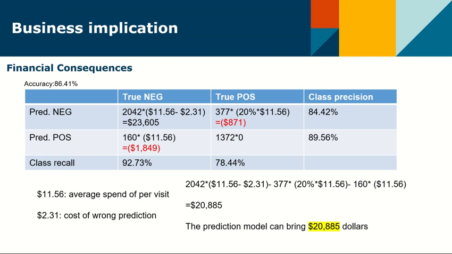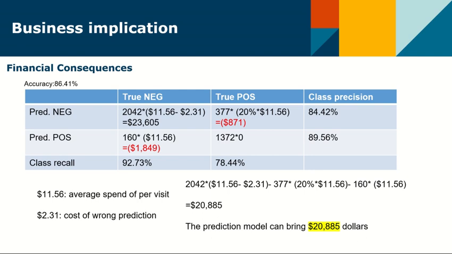And in the predicted negative and true positive sales, the prediction model predicts that 377 customers leave negative reviews but are actually positive. McDonald's will spend more time on these customers, but in fact, this is unnecessary.